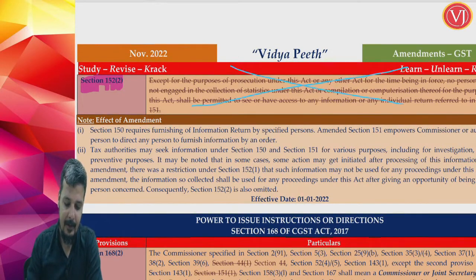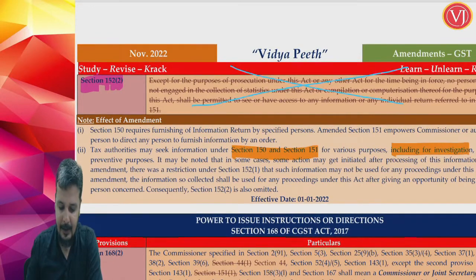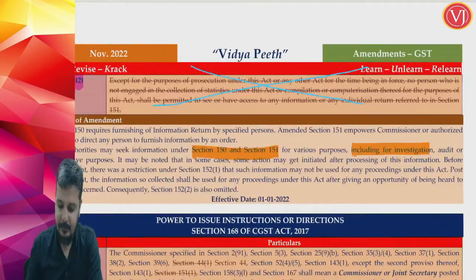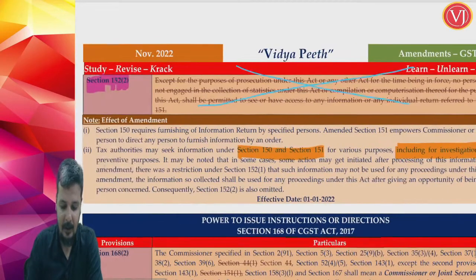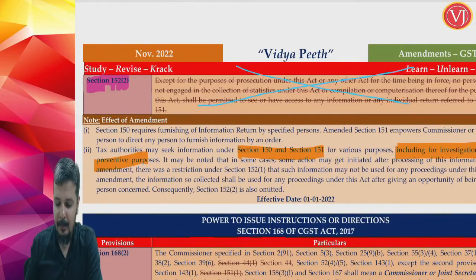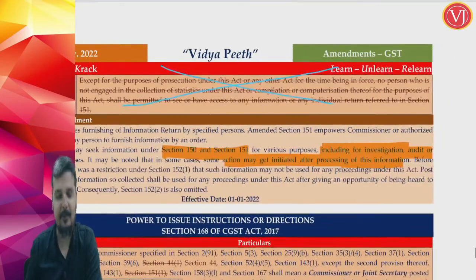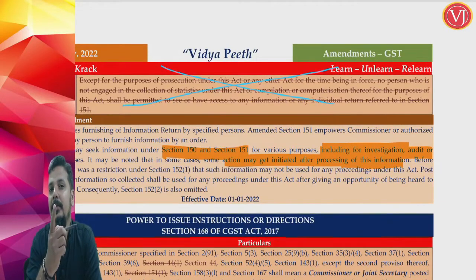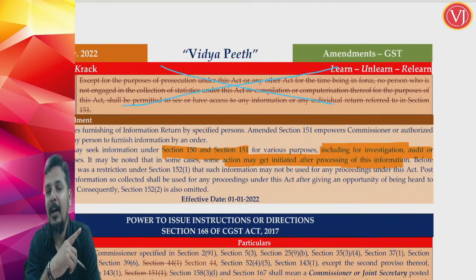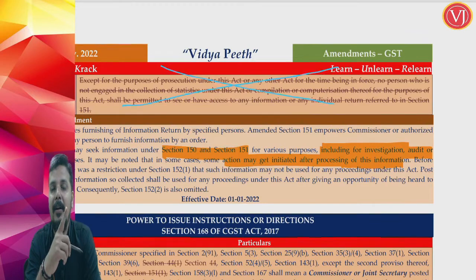What has been done here is, the tax authorities previously, when they had information as per section 150 or 151, collected that information including for investigation, audit or any preventive purposes. Previously, action was initiated after processing this information, but the section before amendment said you cannot take any proceedings on the basis of such information.